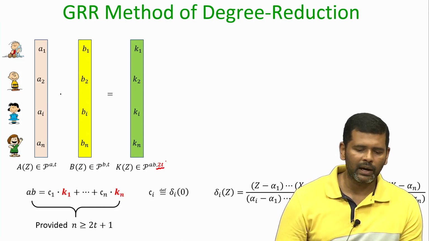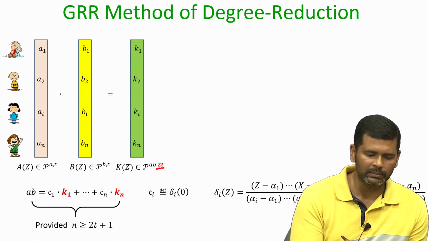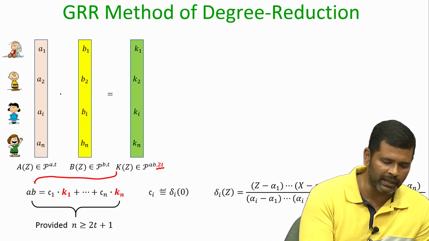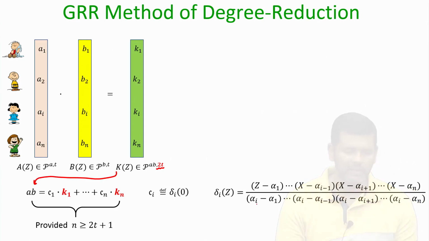And then we argue that the constant term of this k polynomial, which is a b, can be expressed as a linear combination of this k1 value, k2 value, ki value, kn value, provided n is greater than or equal to 2t plus 1. Because the degree of this k polynomial is 2t and this k polynomial is uniquely determined only if n is greater than or equal to 2t plus 1.